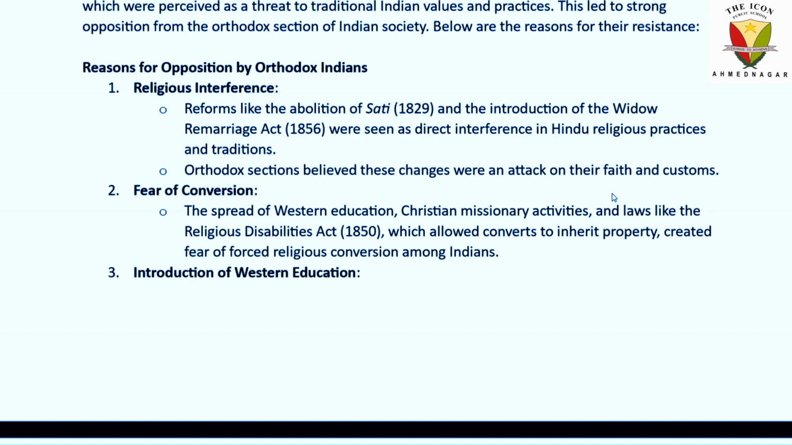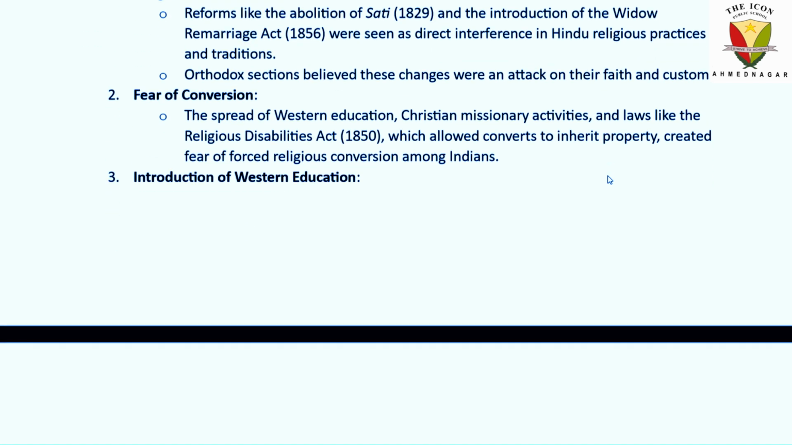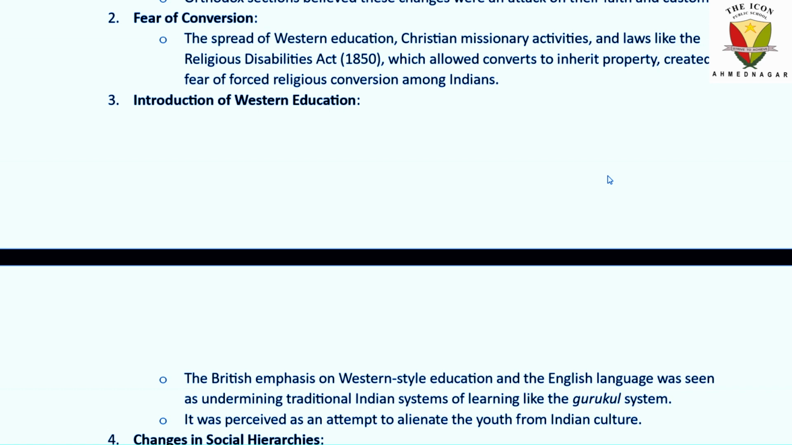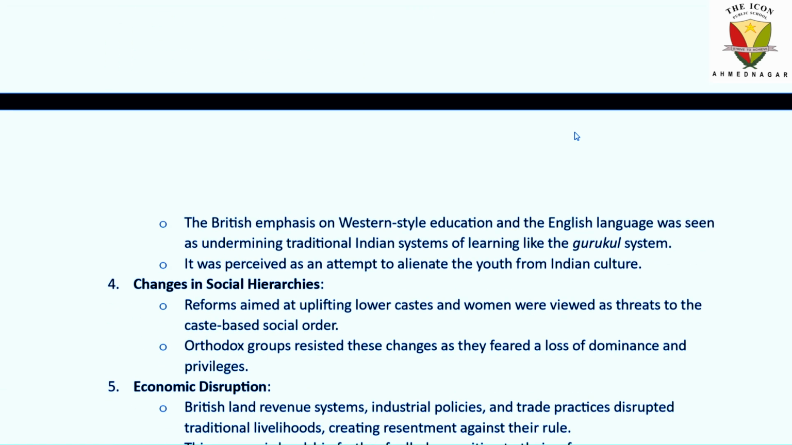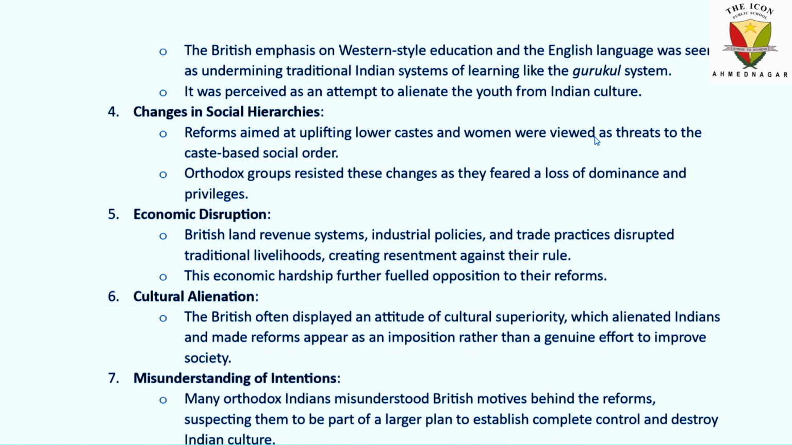The spread of Western education and Christian missionaries' activities was increasing, and the Religious Disabilities Act 1850, which allowed converts to inherit property, created fear of forced religious conversion among Indians. Introduction to Western culture and Western education was also one of the reasons why the Orthodox Indians were opposing the reforms. British emphasis on Western style education and the English language was seen as undermining traditional Indian systems of learning like the Gurukul system. It was perceived as an attempt to alienate the youth from Indian culture.